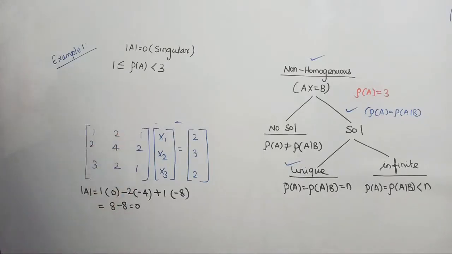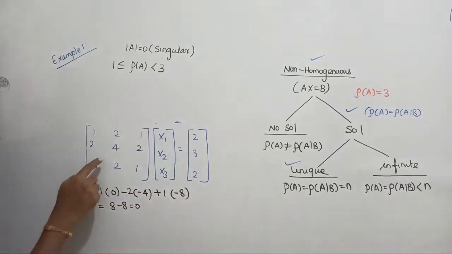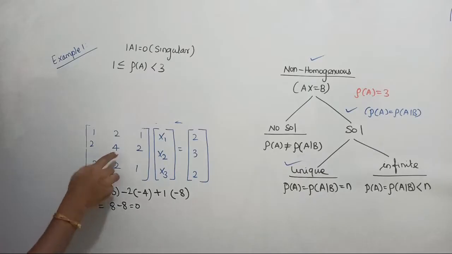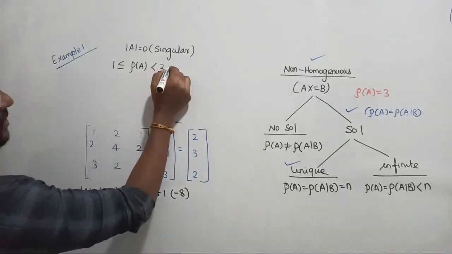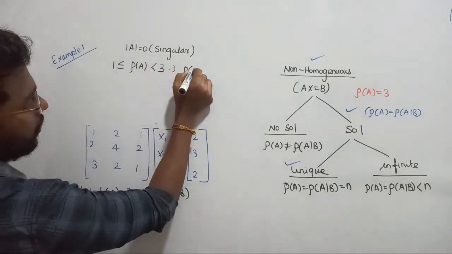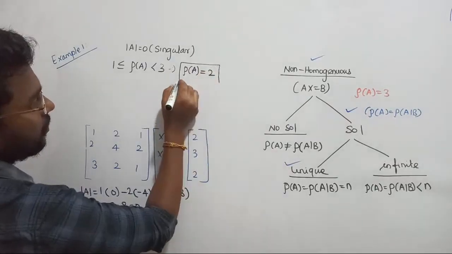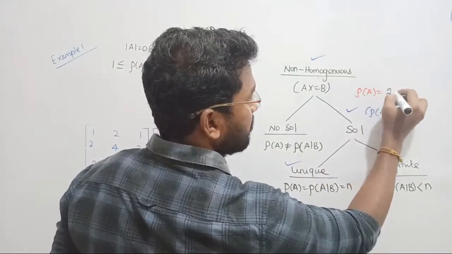4 minus 4 0. 4 minus 4 0. 4 minus 12 not equal to 0. What is the conclusion? I am selecting these 2 cross 2. இதுல பாக்கும்போது எனக்கு 4 minus 12 is not equal to 0. ஒரே ஒரு 2 cross 2 matrix not equal to 0 ஆ வந்தாலும் we can fix. From this, rank of the matrix A is equal to 2. Do you agree? Yes. For our question, rank of the matrix A is equal to 2.